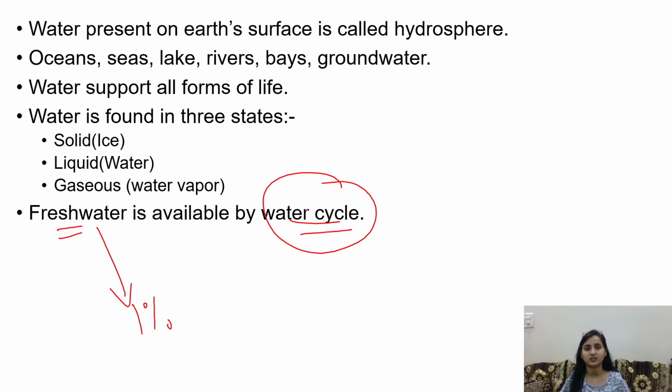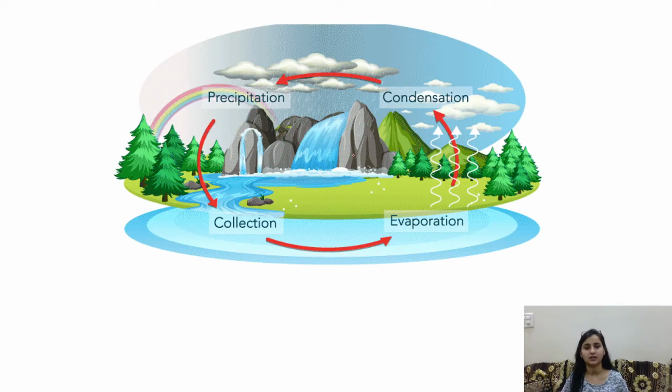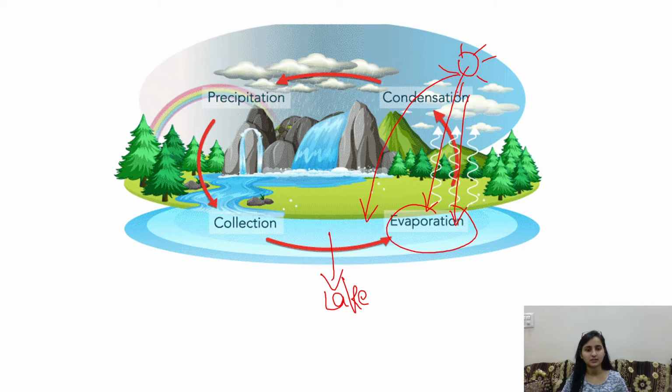Now ma'am, tell me what is water cycle. I don't know what water cycle is. So let's discuss what water cycle is. You are seeing this diagram, and suppose this is a lake or a pond. Suppose there is a sun here, the heat of the sun falls on the water, so the water evaporates.